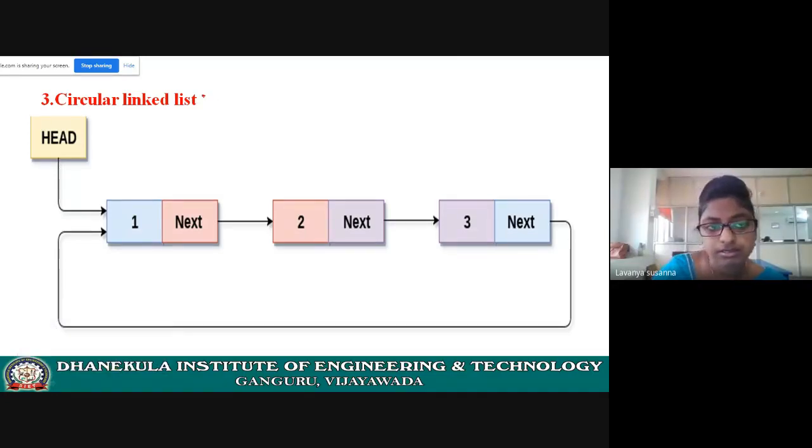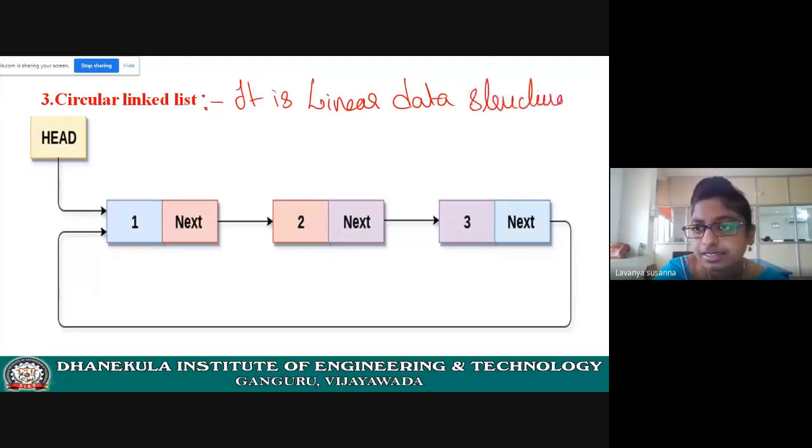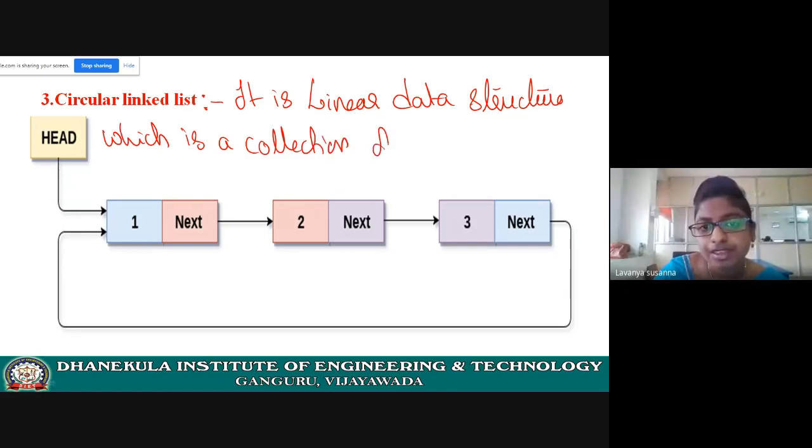I am writing the definitions also. Please note down, students. See the definition of circular linked list. It is a linear data structure. Already I have discussed what is meant by linear data structure, right? See, the name itself is saying elements are arranged in linear fashion. It is a linear data structure which is a collection of nodes.